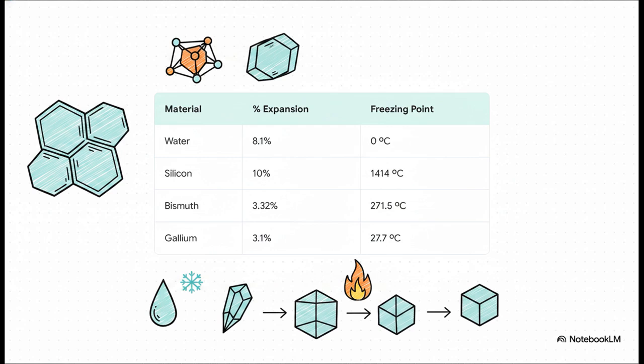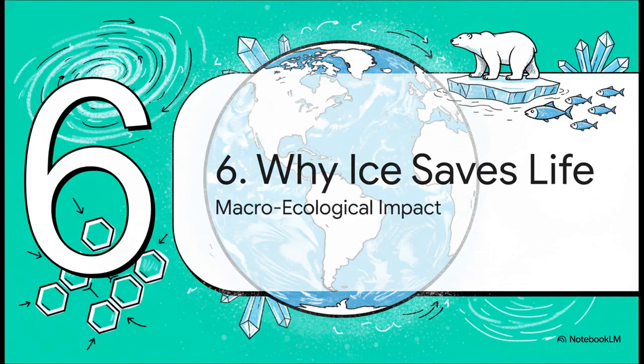I mean, look at silicon. It expands by 10% when it freezes, and it does that at over 1400 degrees Celsius. Crazy, right? But what all these materials have in common is that they're network-forming materials. They rely on open, tetrahedral-like crystalline structures when they turn solid, which forces their atoms into these spacious arrangements, exactly like water's hexagonal lattice.